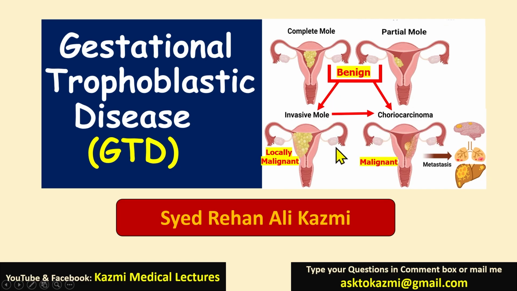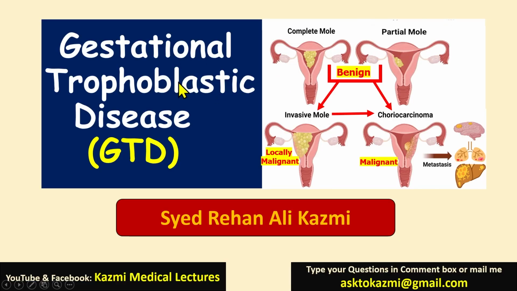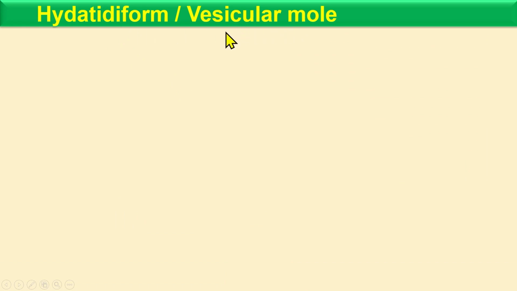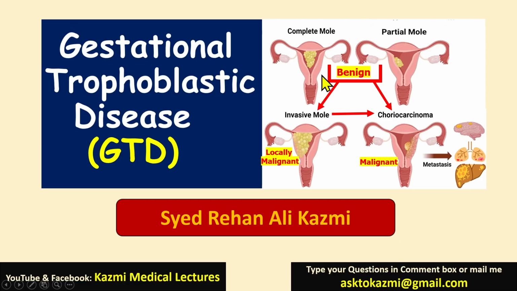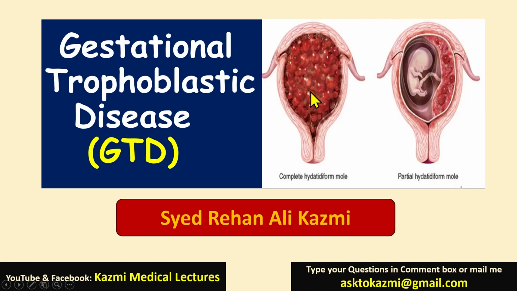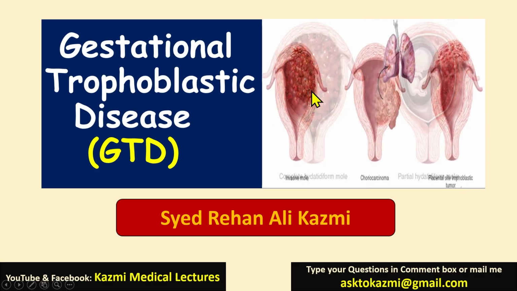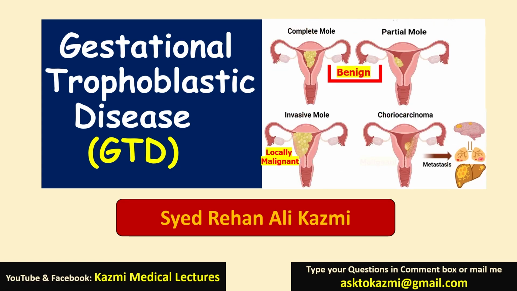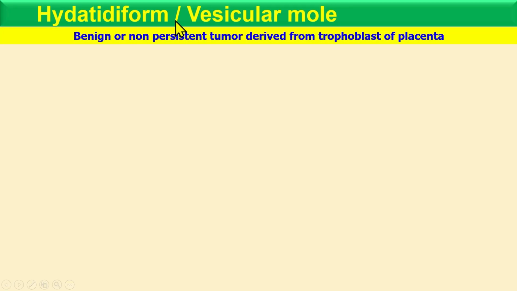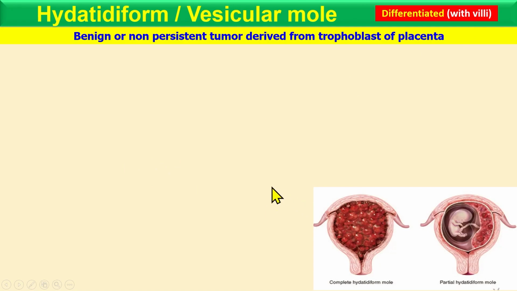Let's start with the hydatidiform mole, or the vesicular mole. Complete mole and partial mole are known as the hydatidiform or vesicular mole. Why do we call them hydatidiform? Because, as you can see in the picture, there is a grape-like, cyst-like structure. That's why we name them hydatidiform or vesicular mole. It is a benign or non-persistent tumor derived from the trophoblast of the placenta, differentiated from the villi. This is the picture.